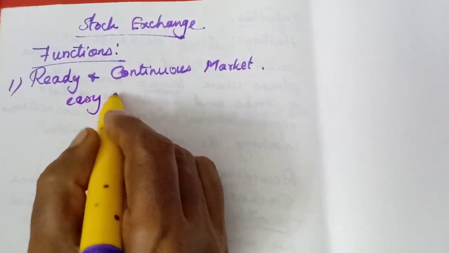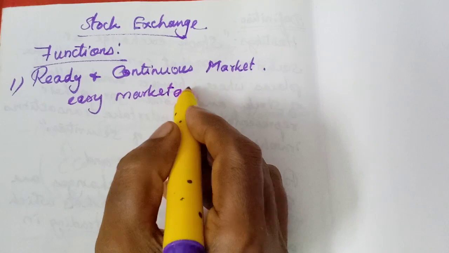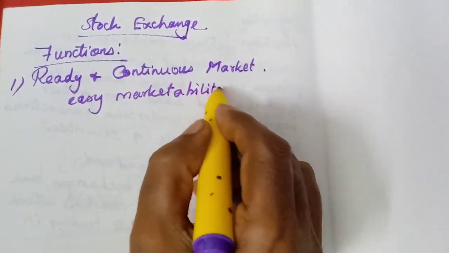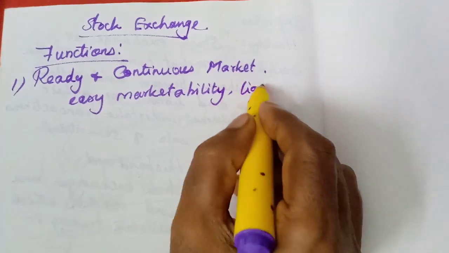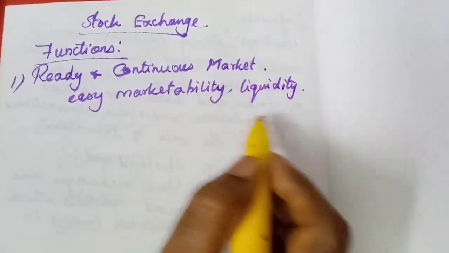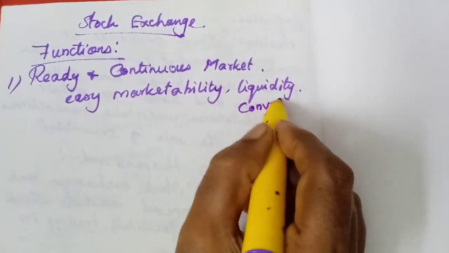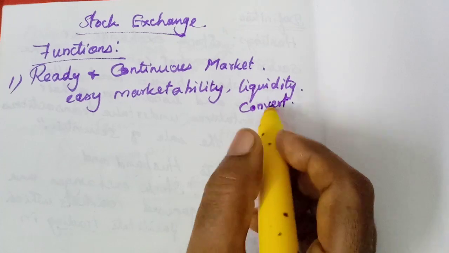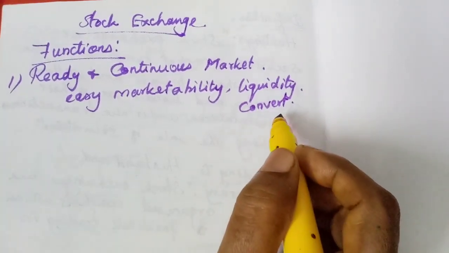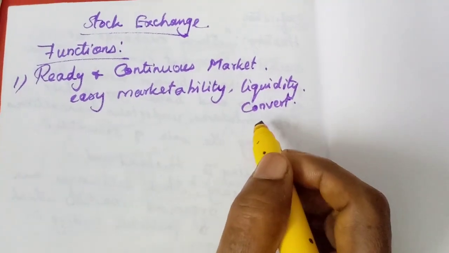That is called easy marketability or liquidity. Marketability, we can buy and sell them. Then liquidity, we can convert them into cash easily. So easy conversion of shares into cash, or securities into cash.